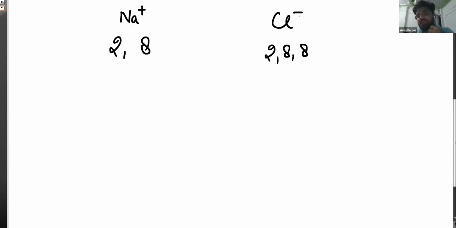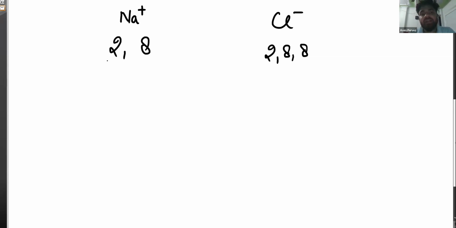So after losing one of its electrons, sodium becomes Na positive. Why? Because an electron is negatively charged; an atom is electrically neutral, but when you remove the negative charge from it, it becomes positively charged. Similarly, when chlorine gets one extra electron from sodium, it becomes a Cl minus ion.